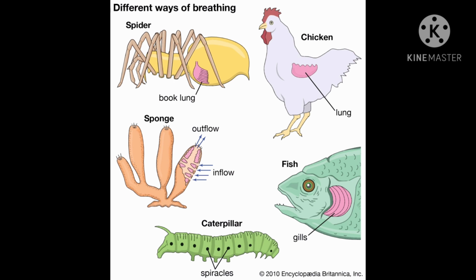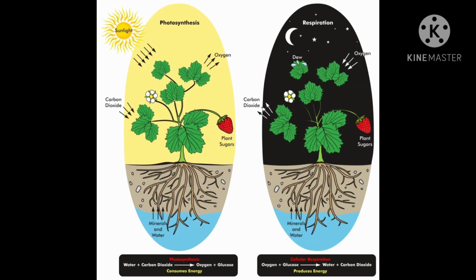Now what about plants? Plants do respire. As all living organisms use oxygen to inhale, in the same way during respiration plants use oxygen and give out carbon dioxide.